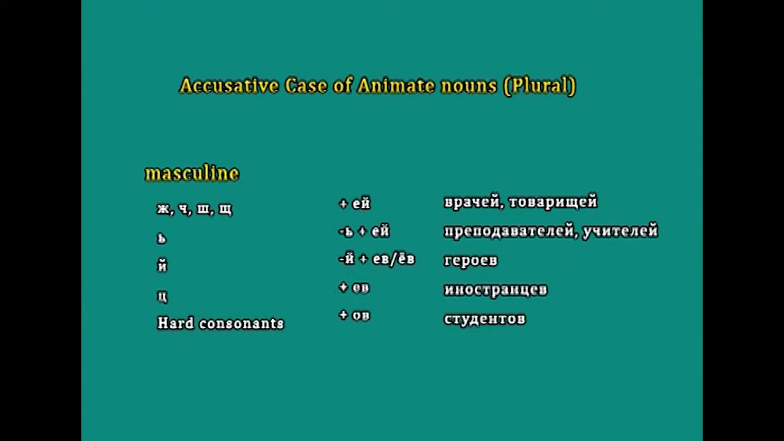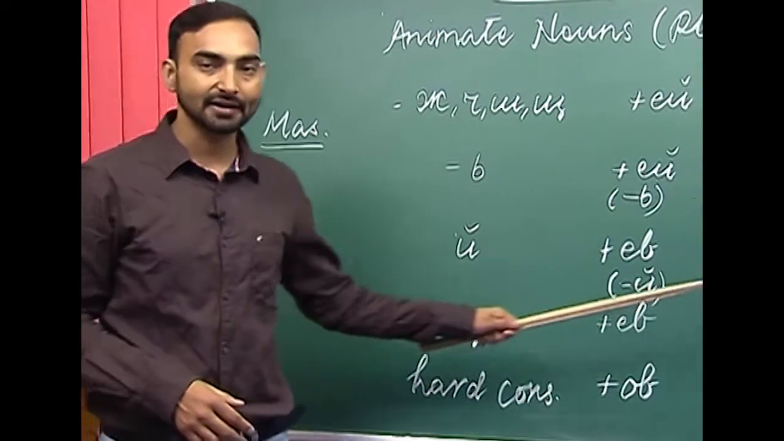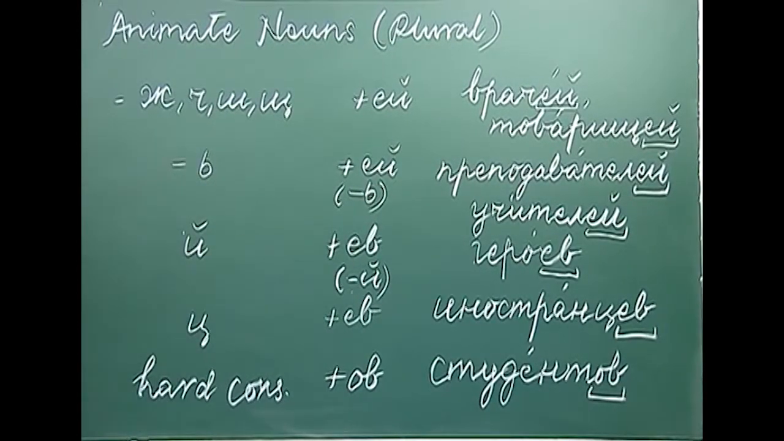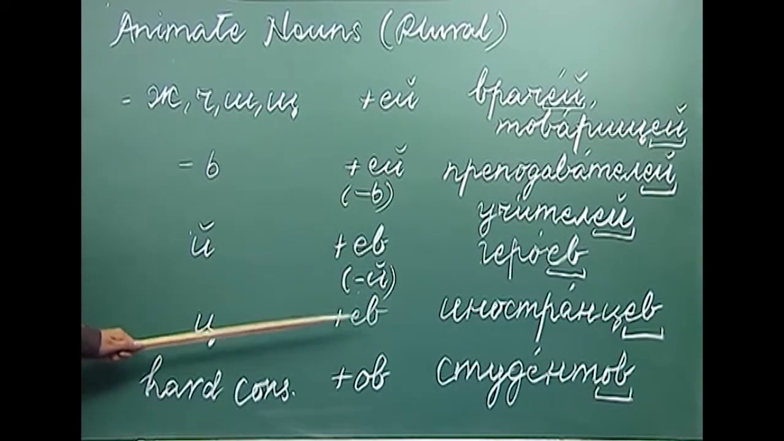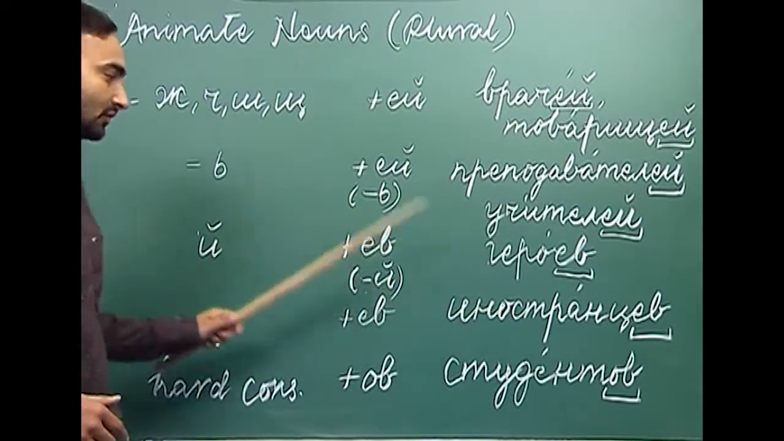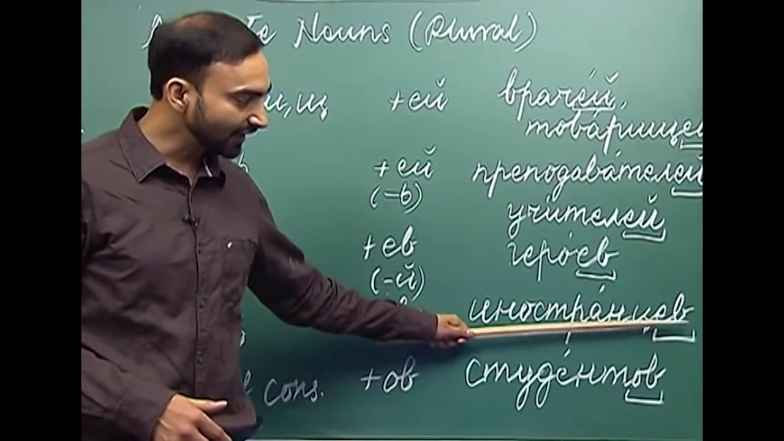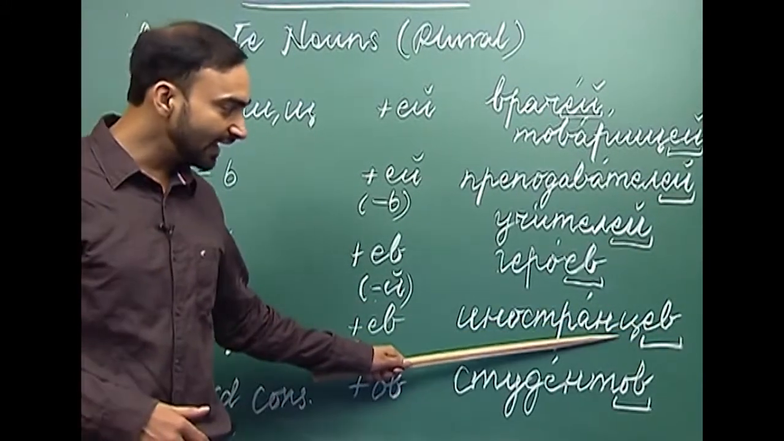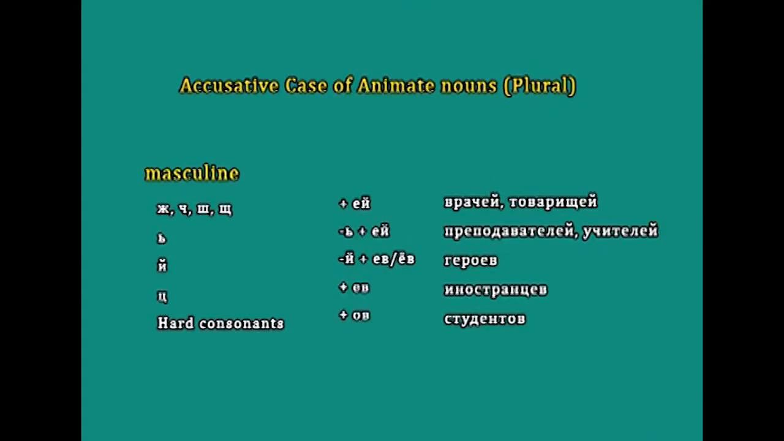The next ending is tse. So, if a noun ends with tse, for example, inastranets, inastranets is a foreigner. So, how do we make the accusative case form of inastranets or a noun which ends with tse? We add ye and v at the end and we get the accusative case form. So, inastranets, inastransif. We are adding yef here and we are also dropping the ye before the last consonant. So, we get inastransif.